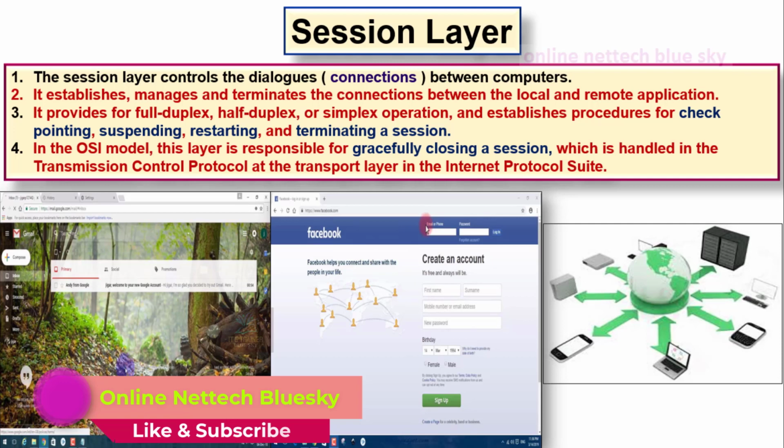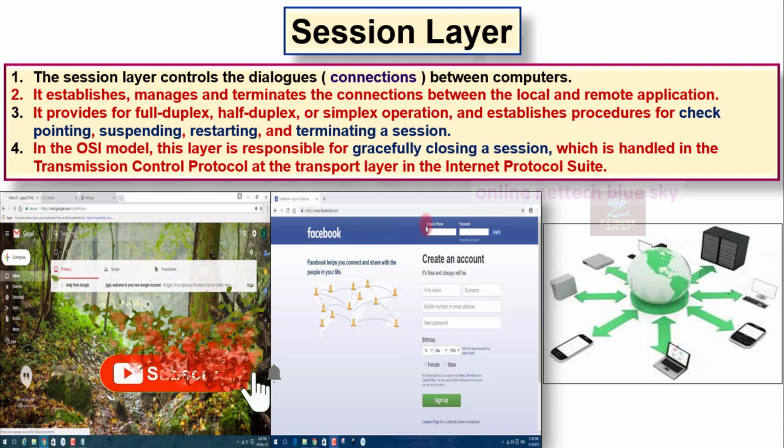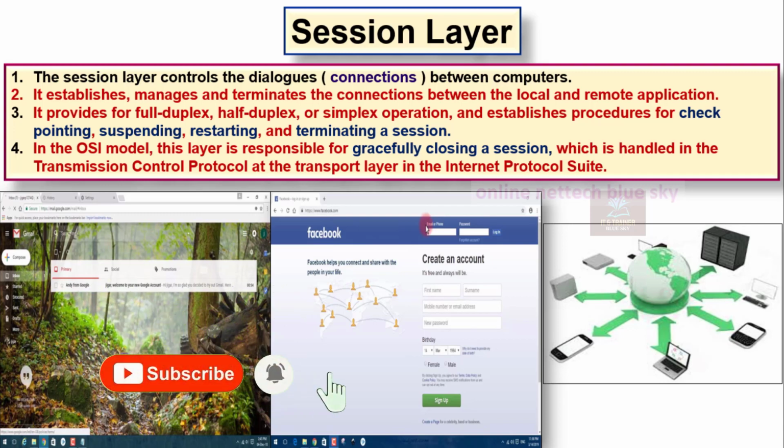That is an important responsibility. For example, on YouTube the server does not give you all the data at once, but in small parts, one by one. Five percent downloads automatically, and your video continuously resumes. That is one type of session, because of automatic terminating session.